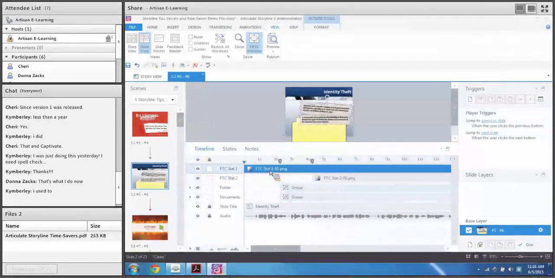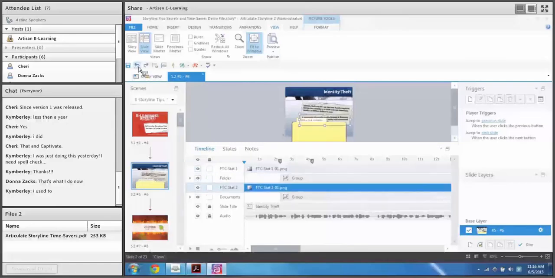Now that's still a pretty manual process. You still have to move it down. And there's actually one other thing you can do. It actually makes things a little bit easier when you're adding these or syncing these to the cue points. So let me undo what I just did.